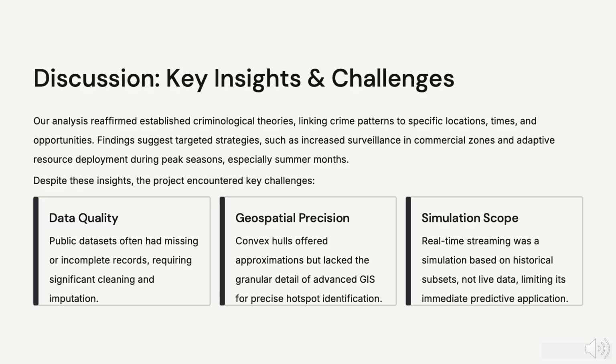These results confirm established theories that crime is heavily influenced by location and opportunity, based on the graph results that we saw in the previous slides. For instance, the high concentration of thefts in commercial areas points to a need for better surveillance.